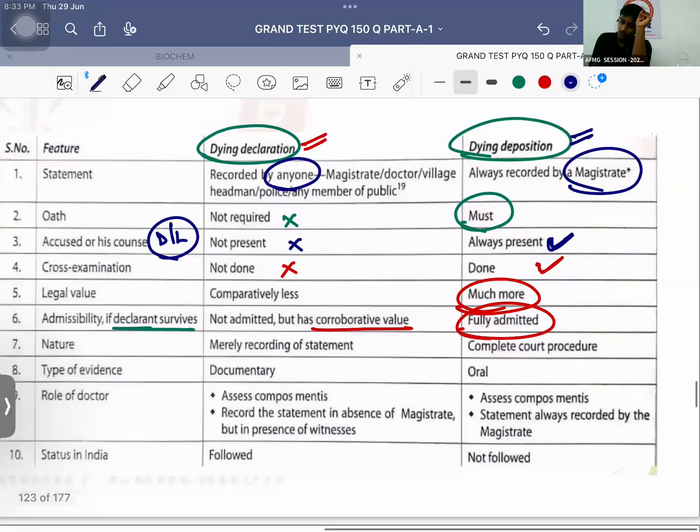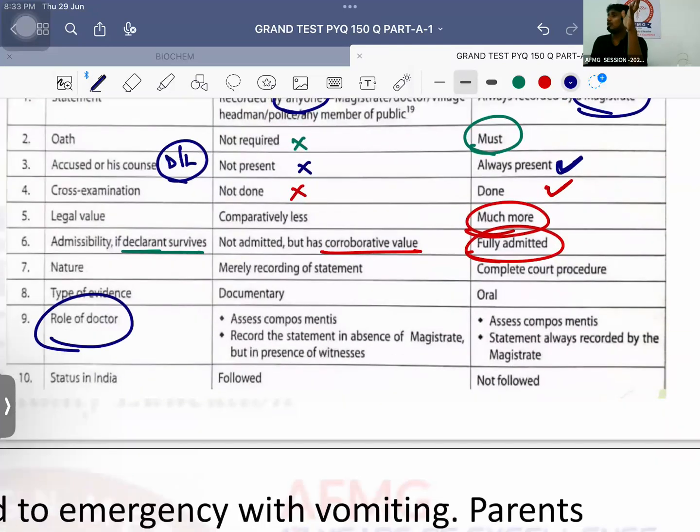तो याद रखना. Role of doctor, previous year question. क्या होता है role of doctor in dying declaration as well as dying deposition? Our role is to assess compos mentis. That is, whether the patient is in sound mind or not.